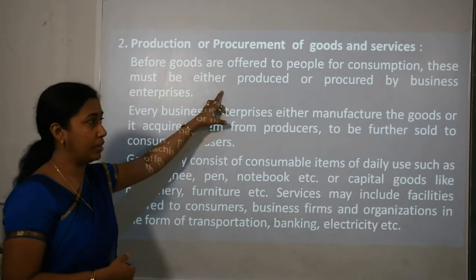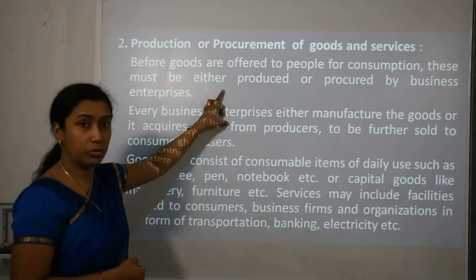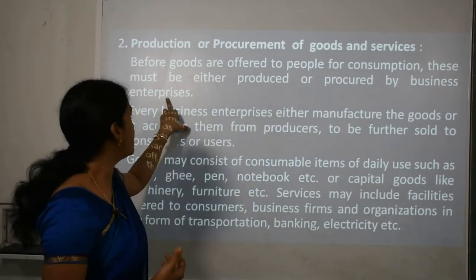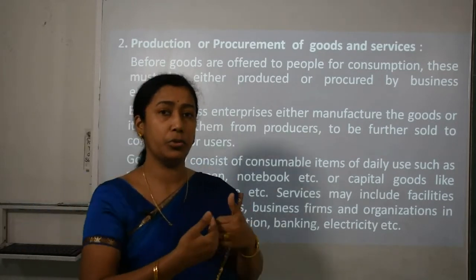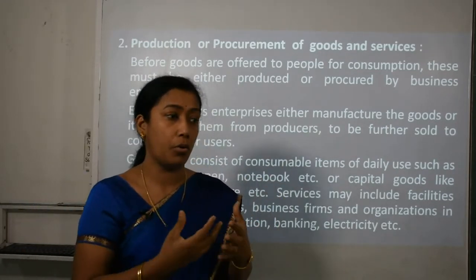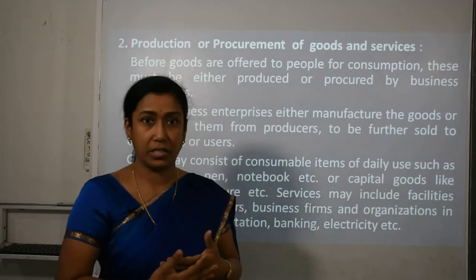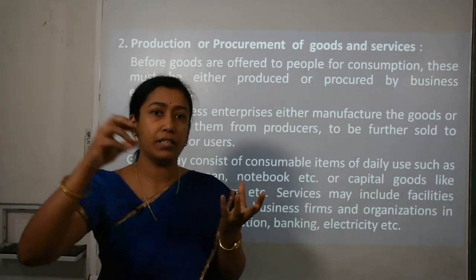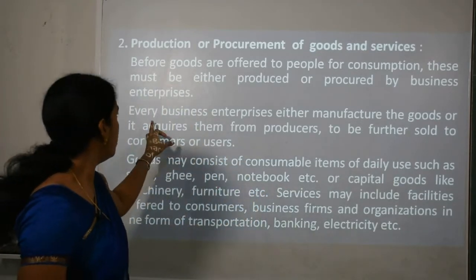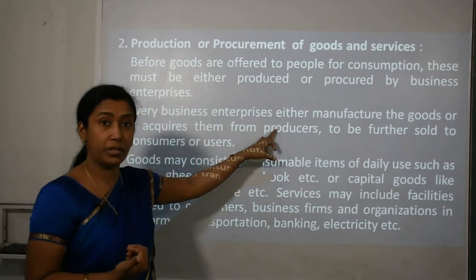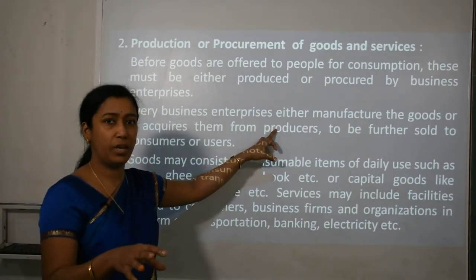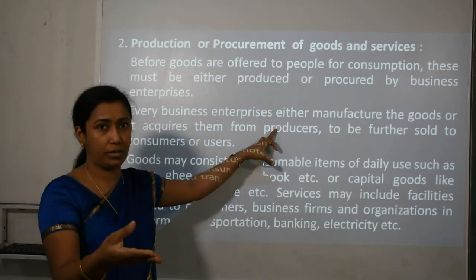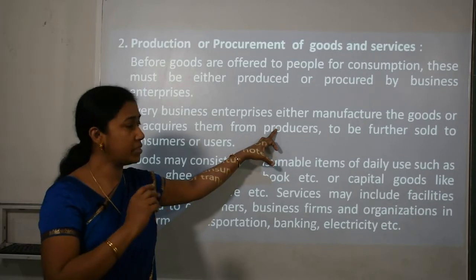So when goods are offered to people for consumption, they must either be produced or procured by business enterprises. It is not so that all business enterprises are only engaged in production of goods and services. Sometimes they take goods from other enterprises or factories and then supply them into the market. Every business enterprise either manufactures the goods, and manufacturing means converting raw material into finished or final products.